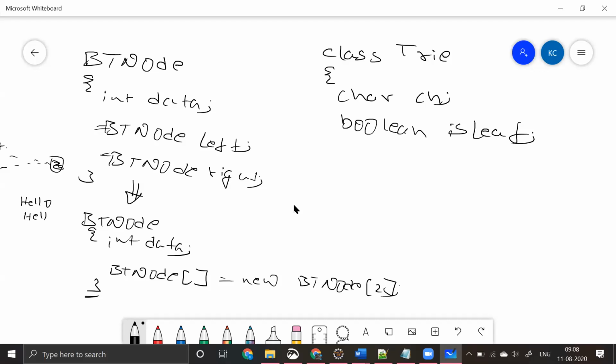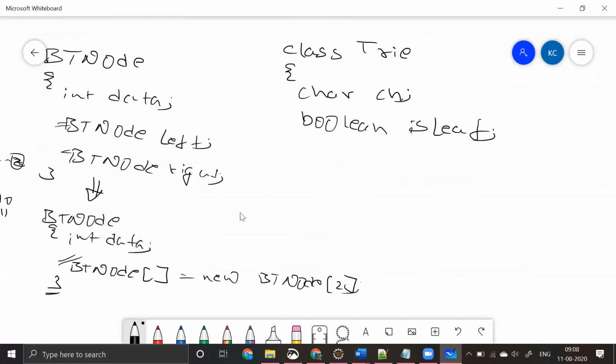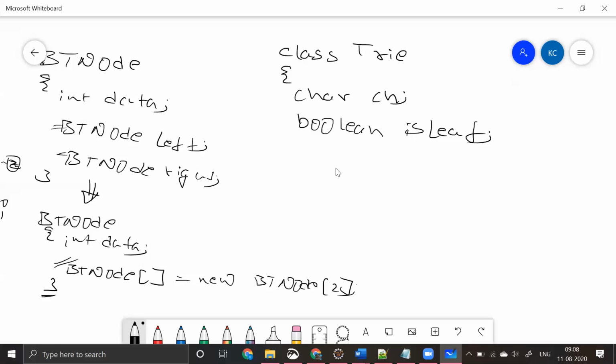And after that, we can have an array of Trie, because every node can have an array which points to the next A to Z, A to Z, A to Z. That's how we can have an array of a trie.